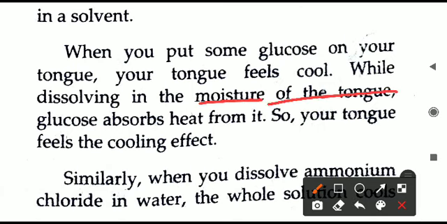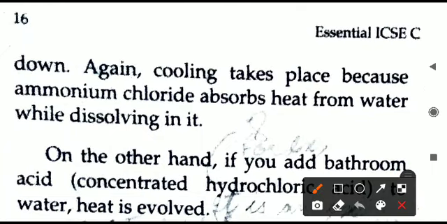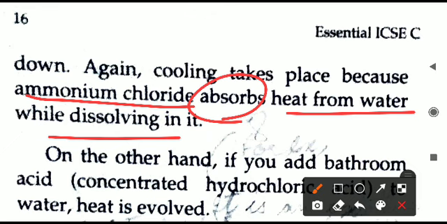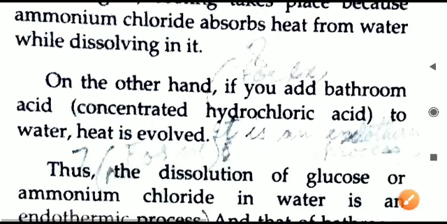Similarly, when you dissolve another chemical, ammonium chloride, the formula of this is NH4Cl. If we take this in water, what will happen? The whole solution will become cool. Just the same thing only. The cooling effect is there. Ammonium chloride will absorb the heat from the water, and the water will become cool. It is also an endothermic change. Just like the glucose, ammonium chloride also absorbs heat from the water.